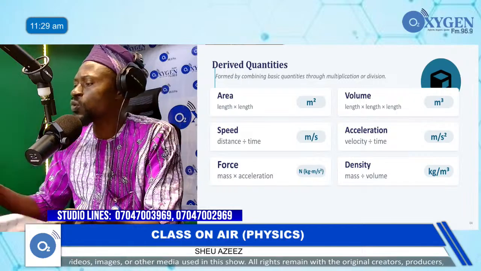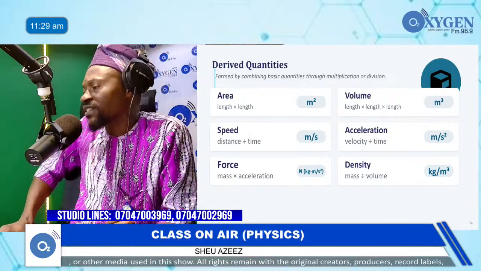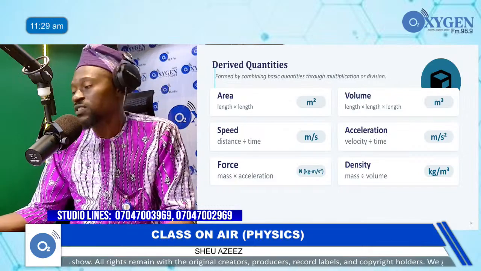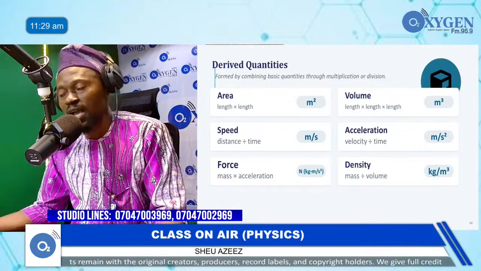So now the second one is volume. Volume is length times breadth times height. So all are in the family of length. We can say length times length times length.